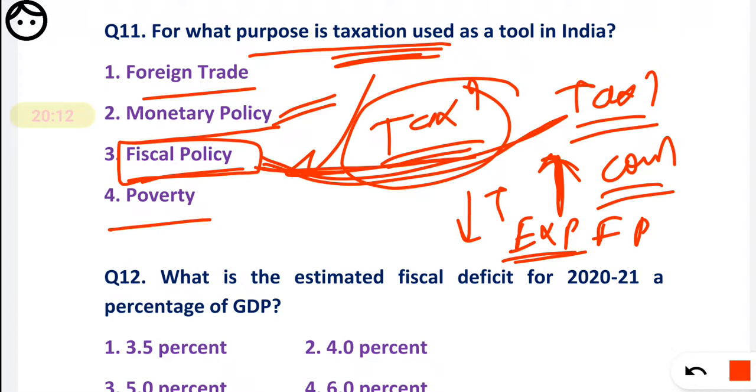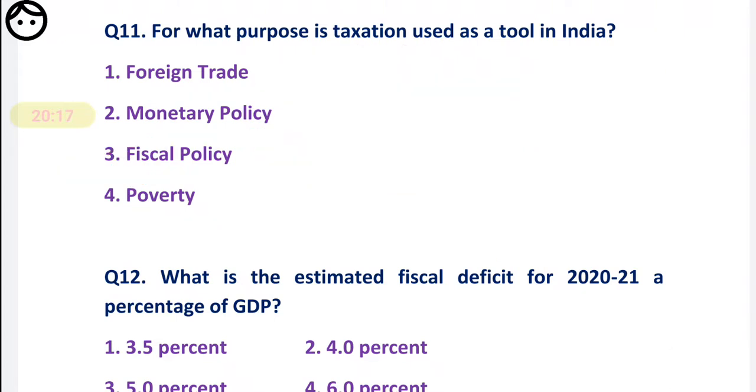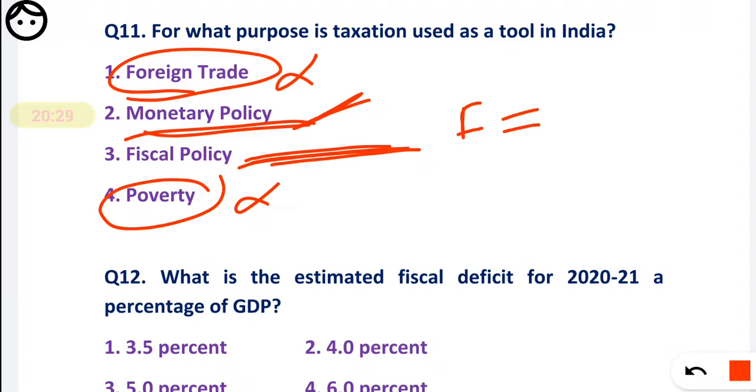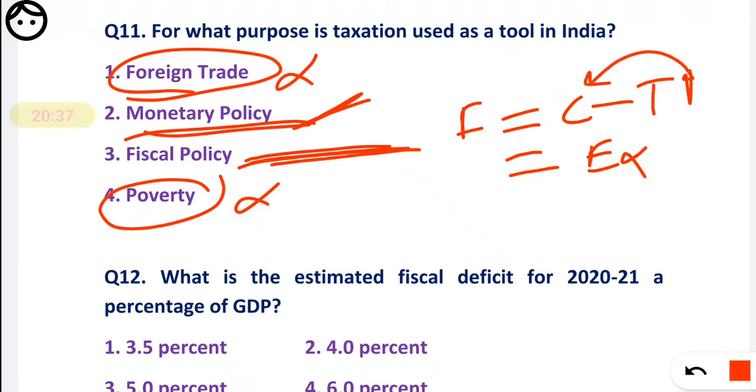Okay, so taxation is a tool of fiscal policy. Obviously not foreign trade and poverty. These two options you can eliminate easily, and we know the monetary policy very well, so the only one remaining is fiscal policy. And what is fiscal policy? Fiscal policy can be contractionary, or it can be expansionary. So if you increase the taxes, it will become a contraction in the market. If you reduce the taxes, it will become an expansion in the market, for the fiscal policy.